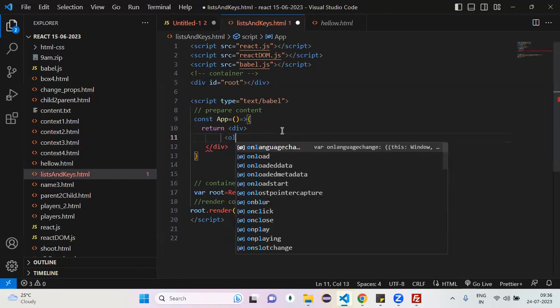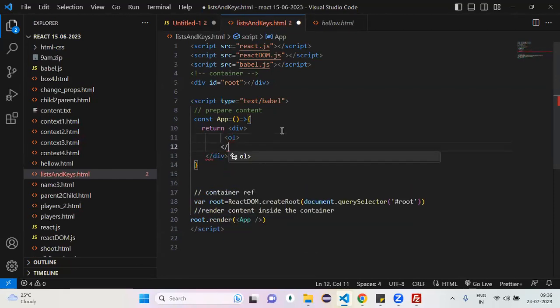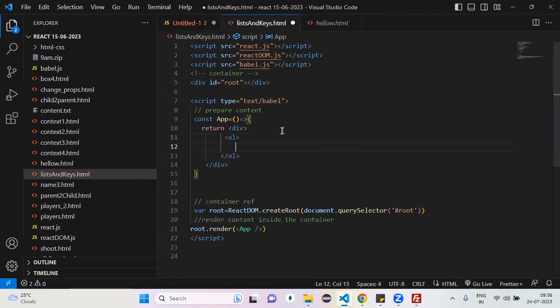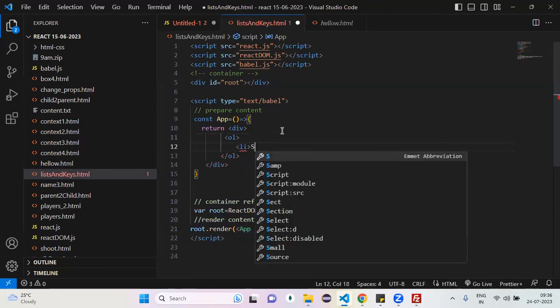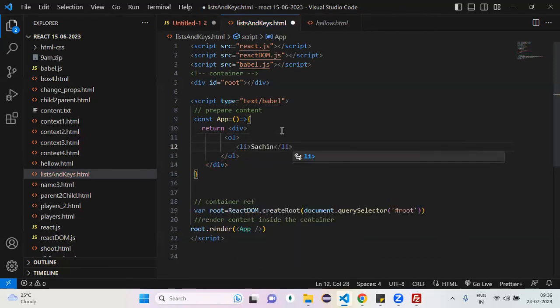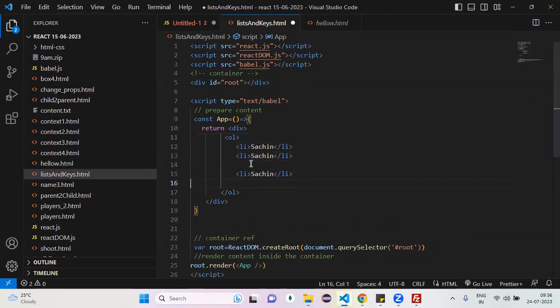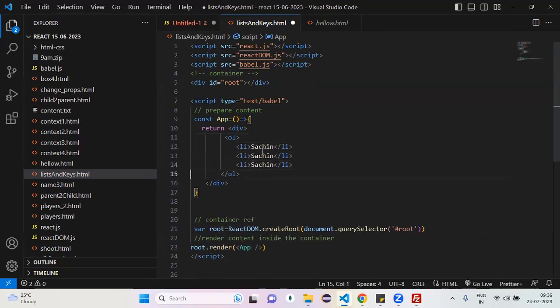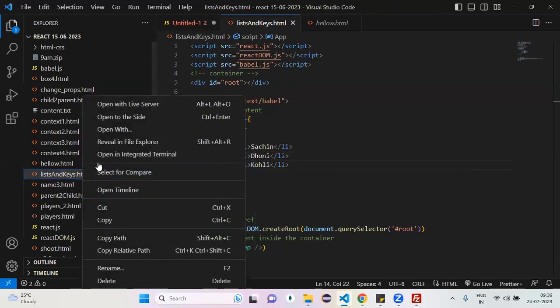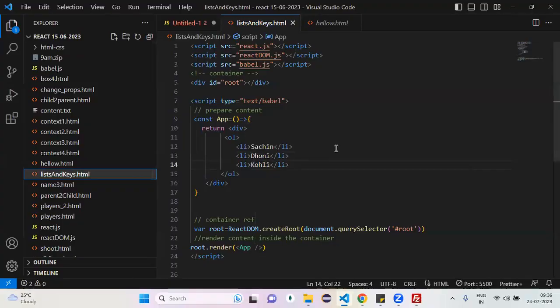An ordered list is nothing but OL, close OL. How many list items do you want me to place? You know that. What is that? 3. Sachin. Okay, two more items or not. Yes, sir. Here, Dhoni. The next one is what? Here, Kohli or not. Now if I run this one, yes, my requirement gets satisfied. Observe here: Sachin, Dhoni, Kohli or not. This is one of the requirements.